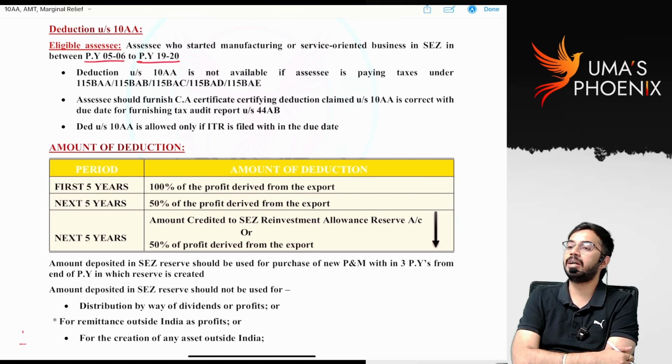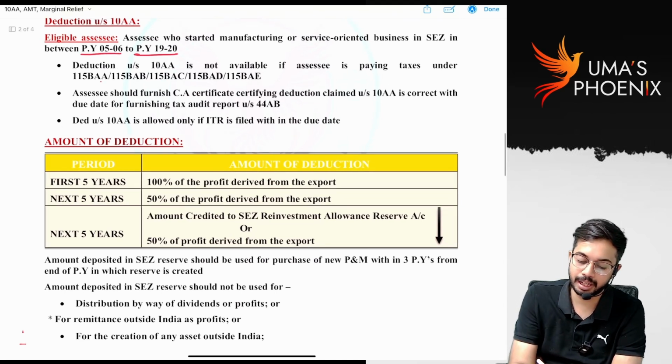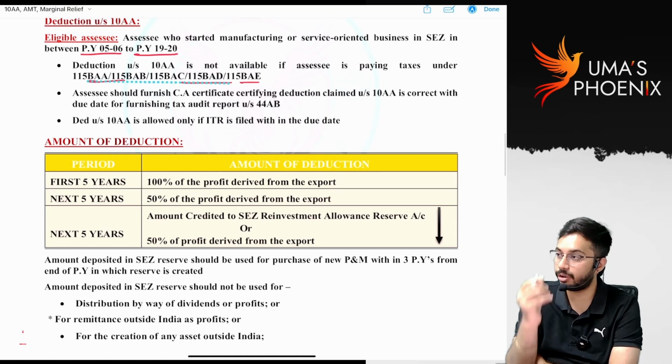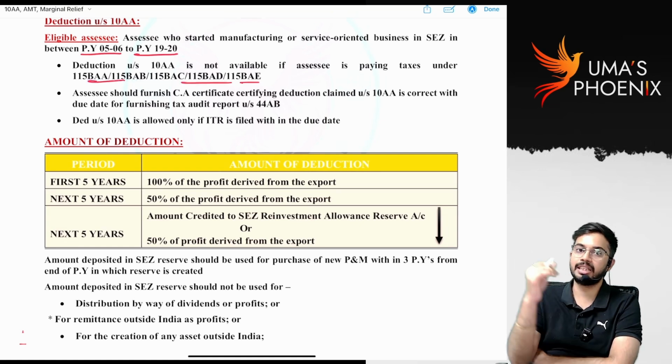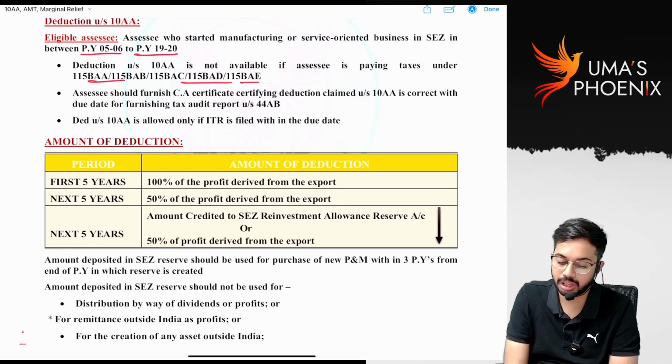Deduction under section 10AA is not available if SEZ unit is paying taxes under section 115 series. Okay, 115BAB, BAA, BAC, BAD, BAE. Under the 115 series, if the SEZ unit is paying taxes, then deduction under section 10AA is not available.